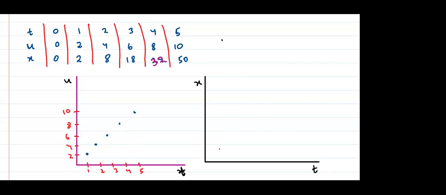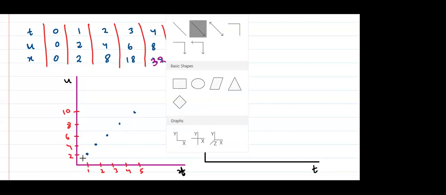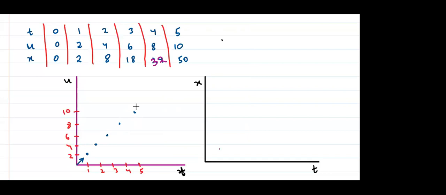So what is this graph like? Uniform, a straight line, yes or no? Agree, right? This is exactly the same graph that we obtain in an XT curve. But this is a UT curve. Pay attention, this is a UT curve, not an XT curve. Understood? So this is uniform acceleration.